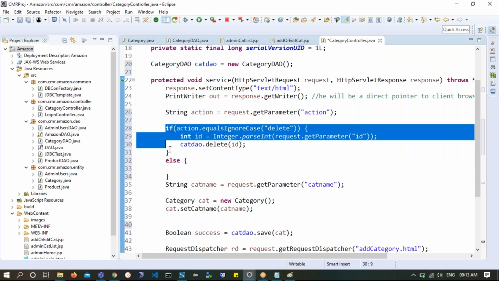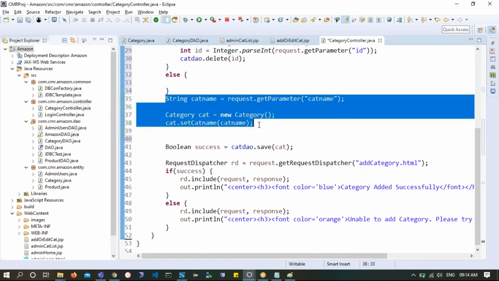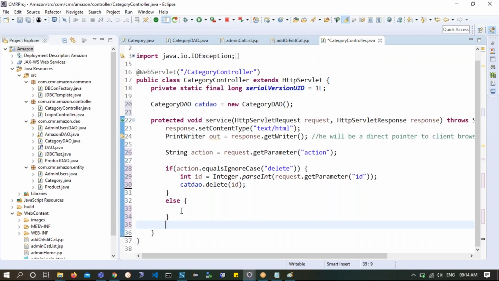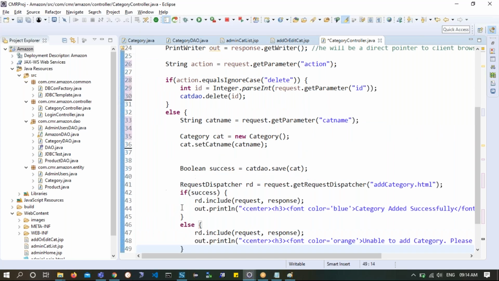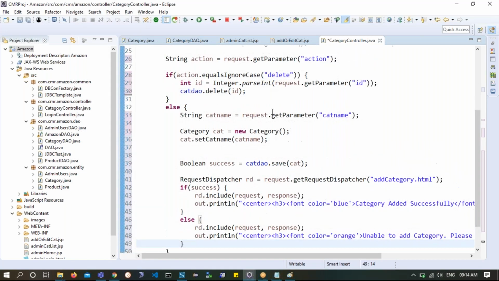So if it is delete, I'll do this one. Else, if this is not the case, well, then I will be getting the cat name to be edited, right? So I'll try to take this cat name and then category. Okay. And then I'll go here. I'll take out the entire Control X part stuff here, and I'll put it here. Clear? Understood or not? Right. So what am I supposed to do here? So please try to understand.